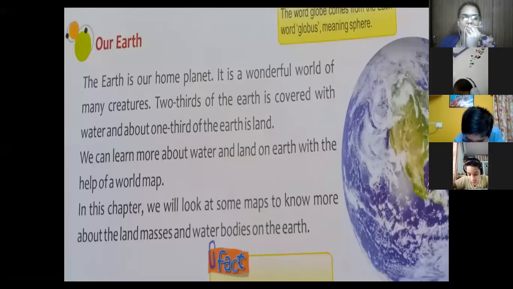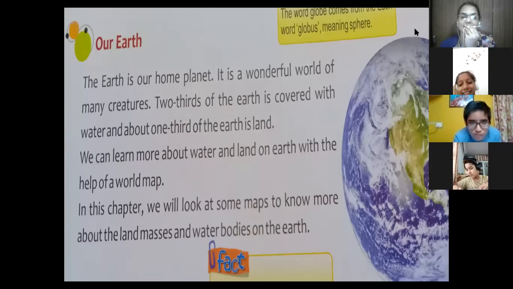Two-third of our Earth is covered with water, and one-third of the Earth is land. Yes, students, on this Earth, two-third is covered with water. You can see everything on this map, the blue color, that is water. And we can learn more about water and land on the Earth with the help of a world map. Yes, you will see the land masses and water bodies on this Earth.